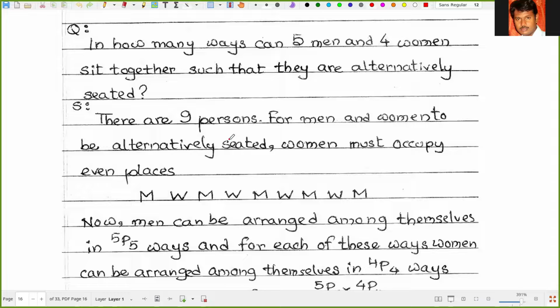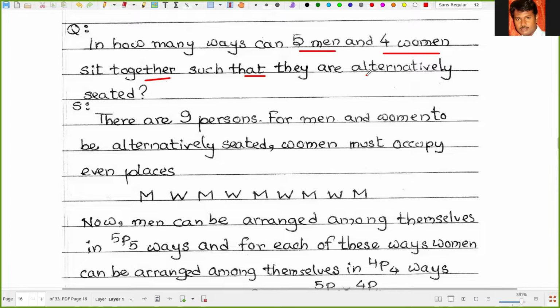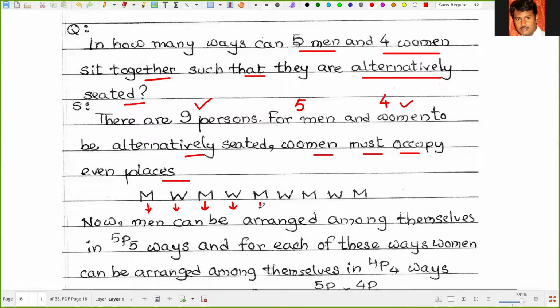Suppose the question is: in how many ways can 5 men and 4 women sit together such that they are alternately seated? Now, there are 9 persons: 5 men and 4 women. To be alternately seated, women must occupy even places. So the first must be a man, then a woman, then a man, then once again a woman, then a man, then a woman, then a man, then a woman, and finally a man.